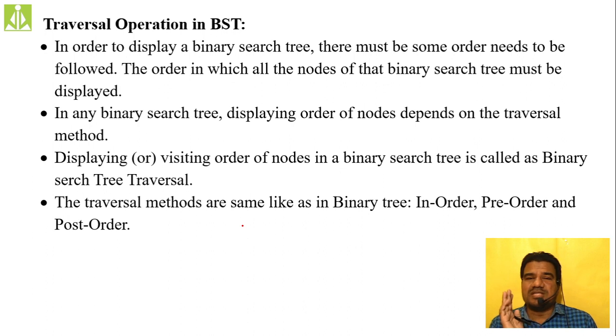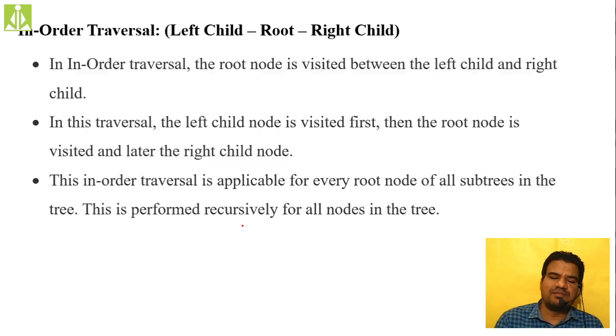See, in all the different data structures under the trees concepts, the traversal techniques are very, very important. In order, pre-order, post order are the same for all types of trees. Binary trees, threaded binary trees, binary search trees, AVL trees, we follow this type of traversal techniques only. In order, root will be visited in the middle of left child and right child. Pre-order, root will be visited first. Post order, root will be visited after the left child and right child. So the same thing I have given over here.